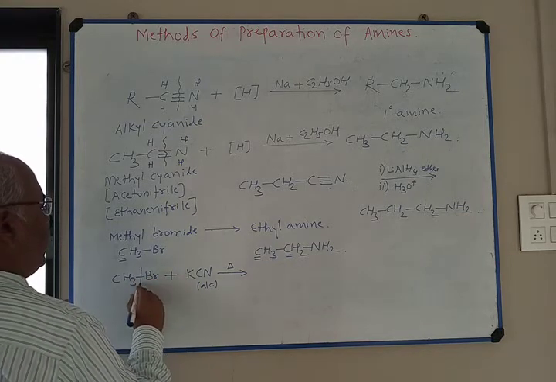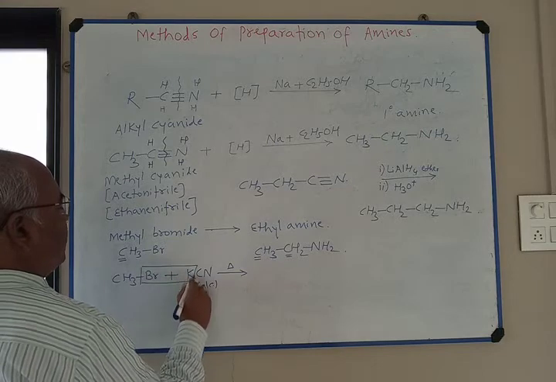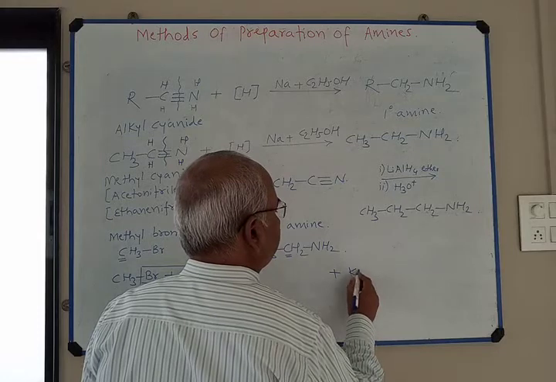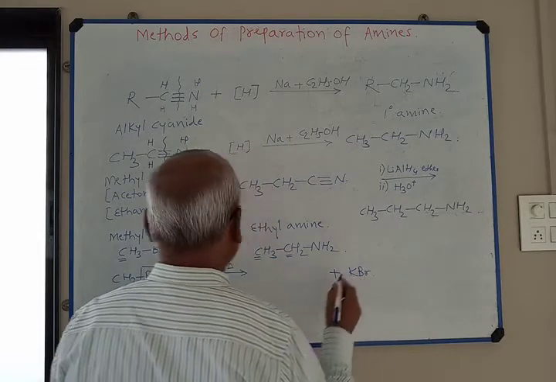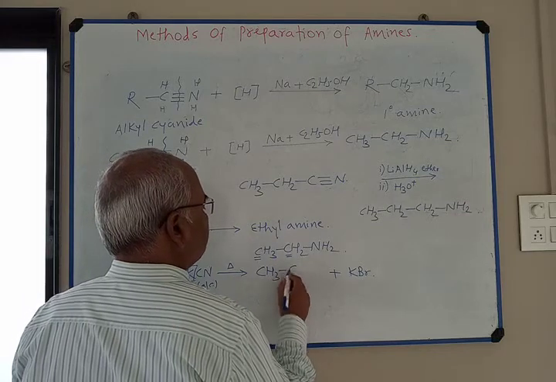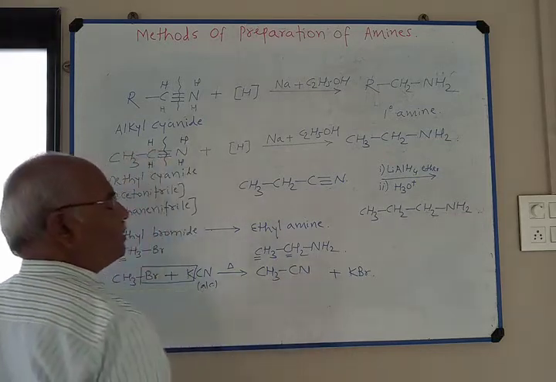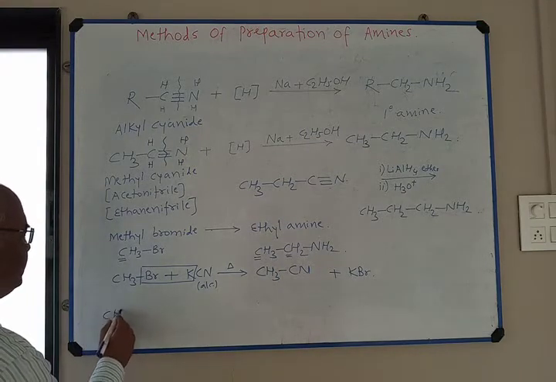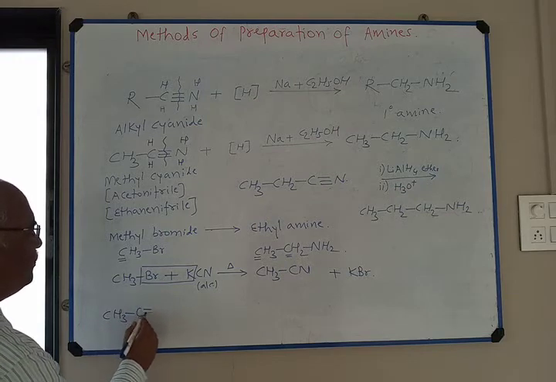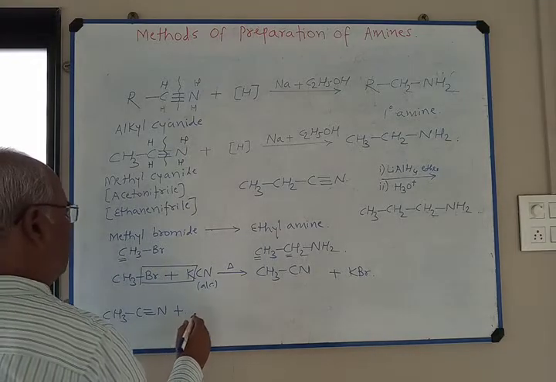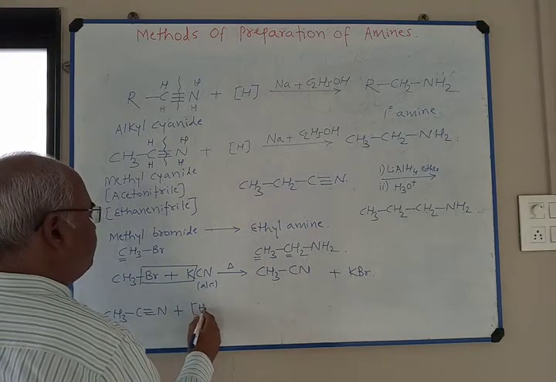K reacts with bromine and KBr is formed. Side product is KBr. Main product is CH3CN. Methyl cyanide is produced. This CH3CN I write in this way, plus nascent hydrogen.